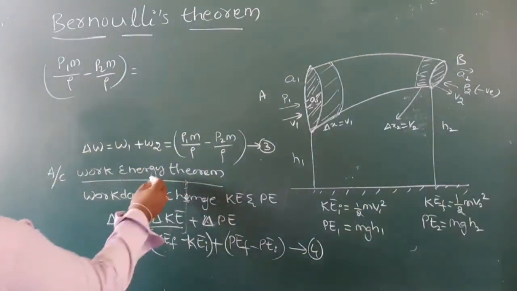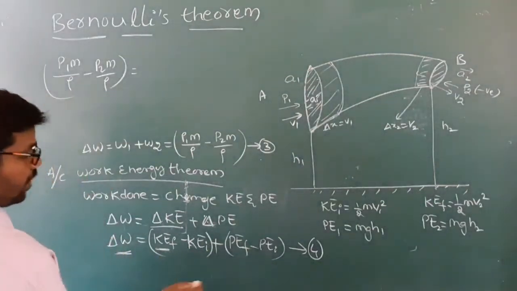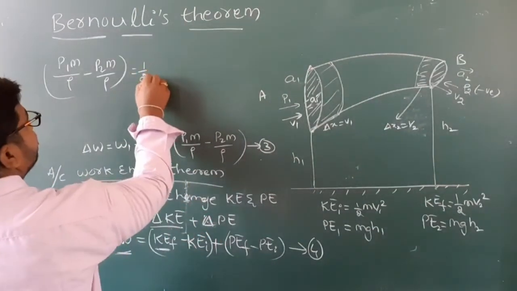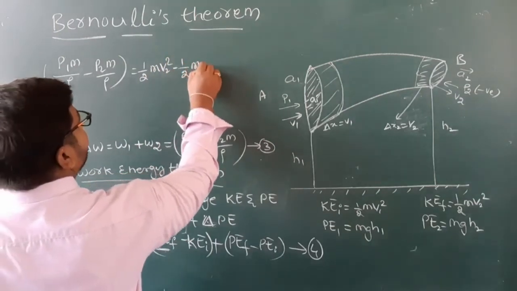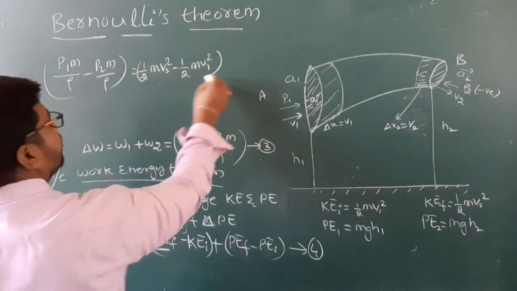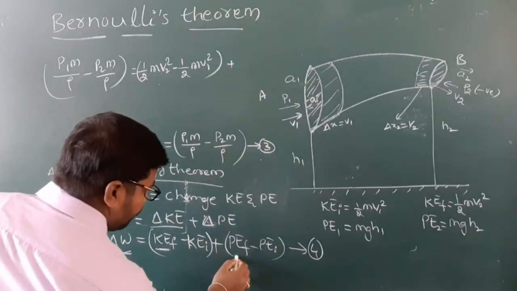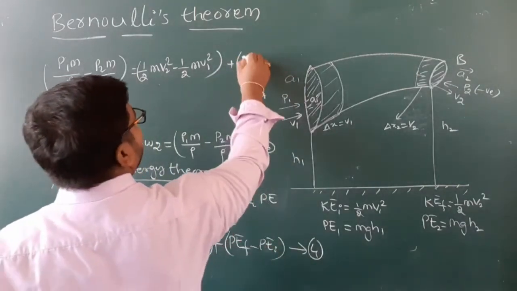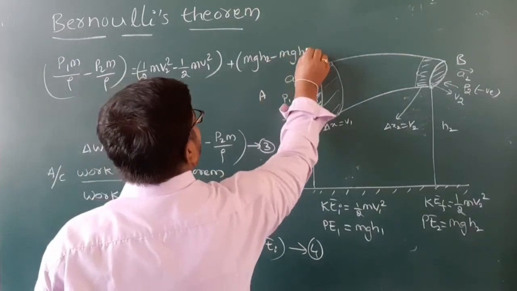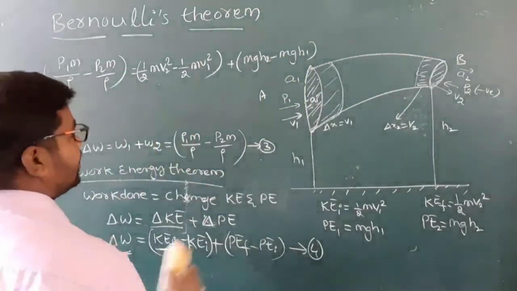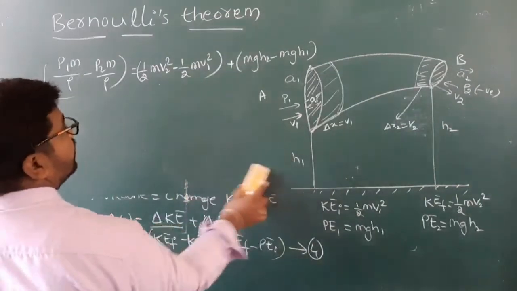By using this data, we have to write KE final means what, my children? 1 by 2 m v2 square minus 1 by 2 m v1 square, plus potential energy final m g h2 minus m g h1. Understand, my children?